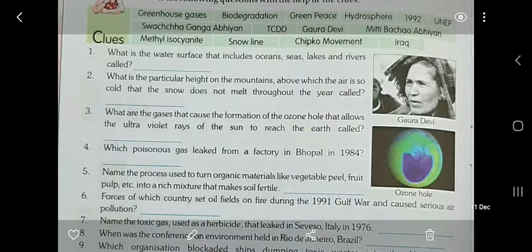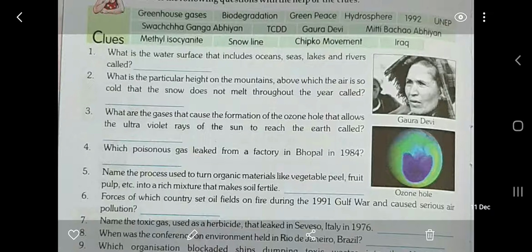Now come to question number 5. Name the process used to turn organic materials like vegetable peel, that is chilka, fruit pulp, etc. into a rich mixture that makes soil fertile. So the process is termed as biodegradation. Question number 6. Forces of which country set oil fields on fire during the 1991 Gulf War and caused serious air pollution? So the country's name is Iraq.